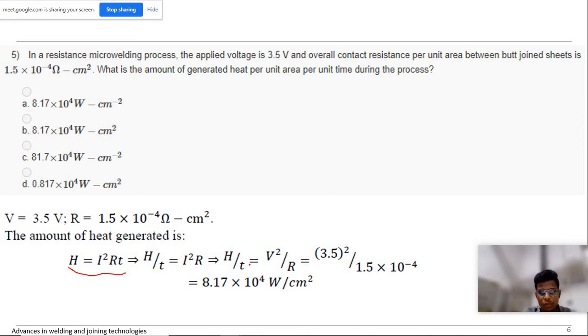Once we substitute for voltage and the corresponding resistance, we'll get 8.17 into 10 power minus 4 watt per centimeter square. One more thing: since the question asks for watt per centimeter square, we are substituting the resistance in centimeter square directly. We are not converting it to SI units. If they had asked to calculate in watts per meter square, then you would have converted. Since here they have asked directly for watt per centimeter square, we are directly substituting.